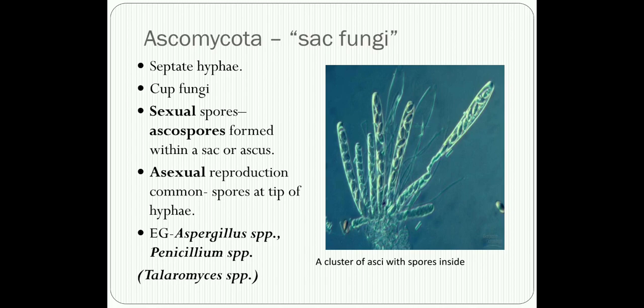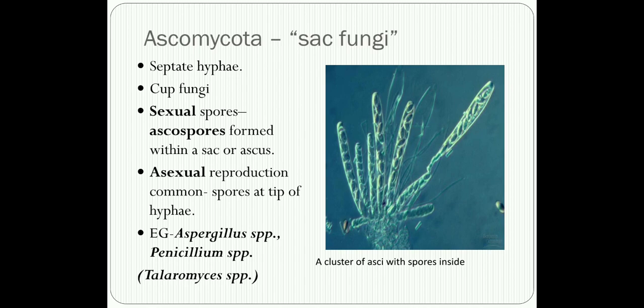So Zygomycota have broad aseptate hyphae. Sometimes some of the zygomycetes also have sparsely septate hyphae. But the proportion of the presence or absence of the septa is relatively variable. Generally they have more aseptate hyphae than septate hyphae. Whereas in contrast to your zygomycetes, your ascomycetes usually have septate hyphae.